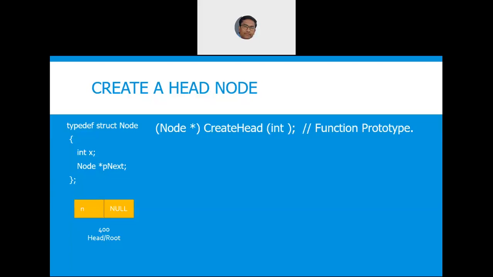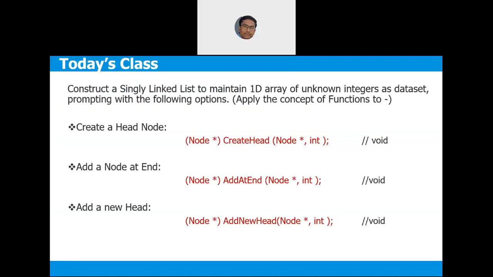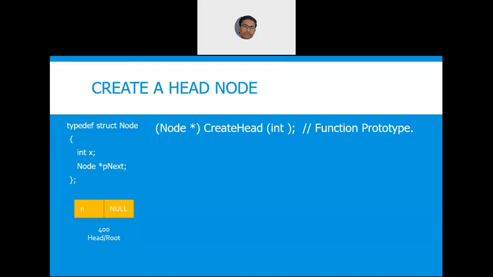And point number two is, once you have written the structure, you always write it with the typedef and make it global, so that this structure instance can be created either in main or in any other functions.